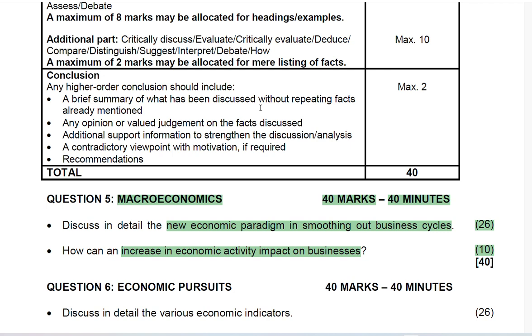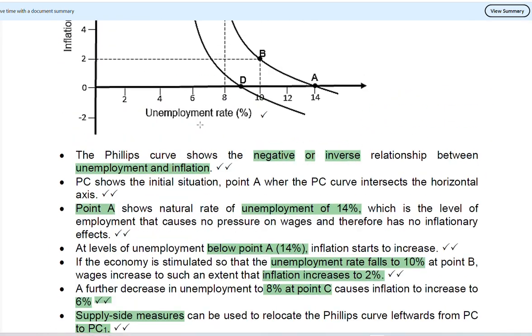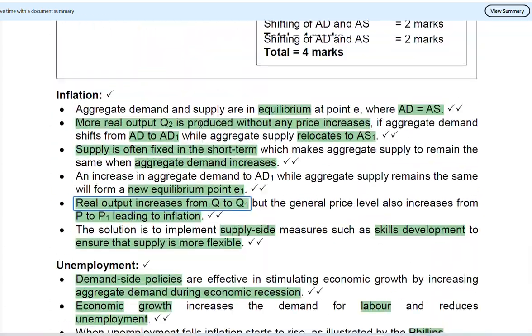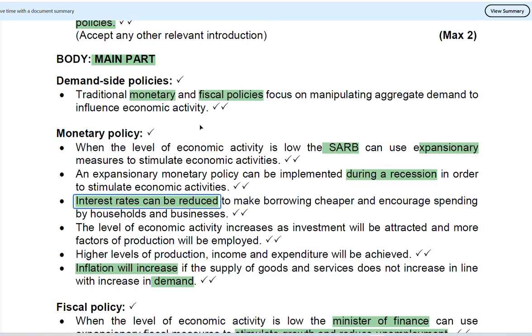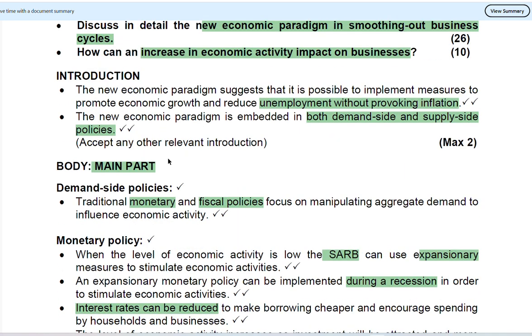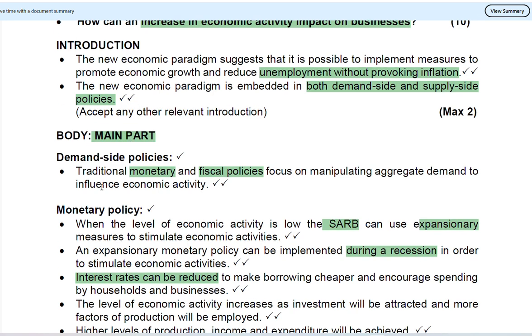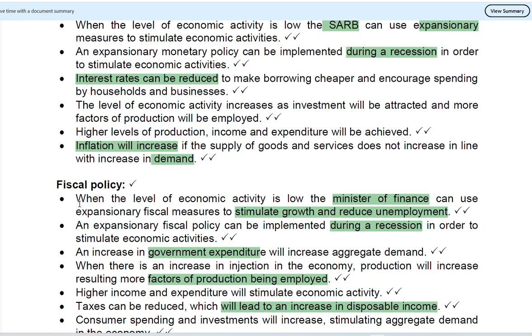As I've already stated in the previous video, we covered the first part of our solution. Now we are moving to the next part. So what are we going to be looking at in this part? You will recall that we covered the entire essay in terms of what you should know. You should have an introduction, the body, and the conclusion, and I discussed that in detail in the previous video. We went through the demand side and we covered the monetary policy as well as the fiscal policy.